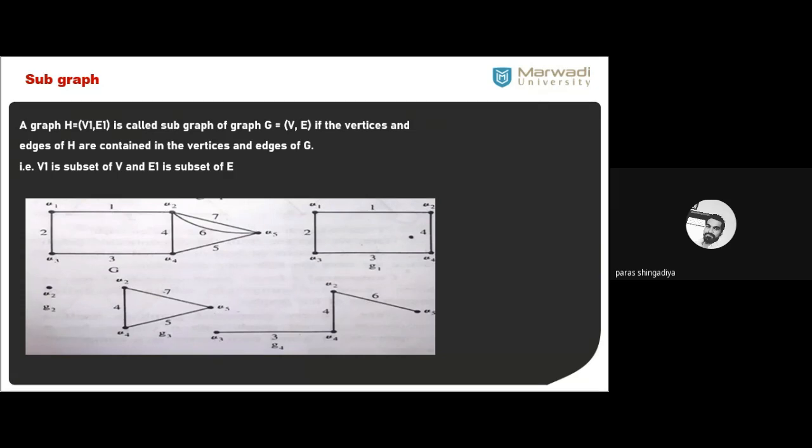Okay, it is similar to the subset. There is one universal set we have, and we just collect a few elements. ठीक है, आपको ये तीन चार एलिमेंट उसमें से कलेक्ट करो. So what does it mean? It is called a subset of the main set, subset of the universal set. So similarly, we can consider it here. How can we define a subgraph? It is a part of the graph. There is one graph G, and you consider a subset of the edge set and a subset of the vertex set, and that is called the सब ग्राफ.